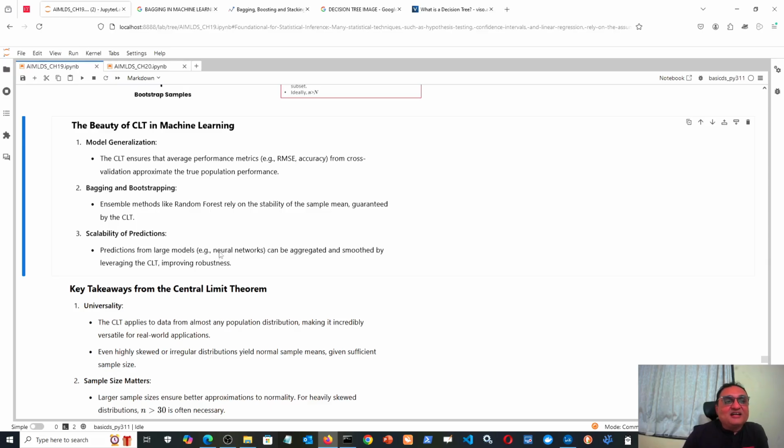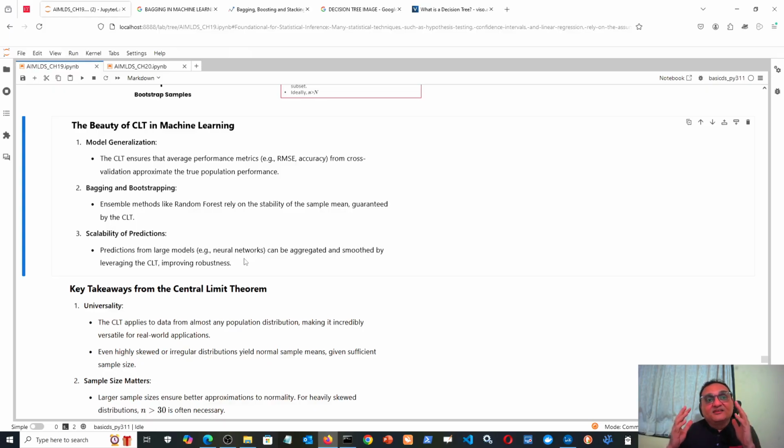Similarly, predictions from a large language model like a neural network can be aggregated and smoothed by leveraging the central limit theorem, improving robustness. Even today's famous large language models, maybe ChatGPT, etc., take data points sometimes in batches, for reducing training costs.